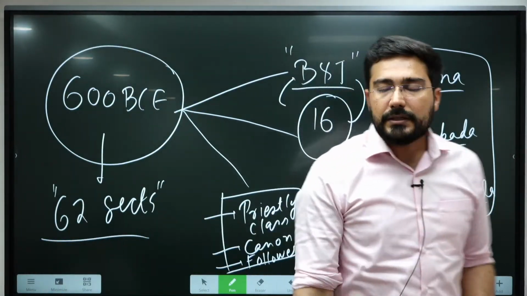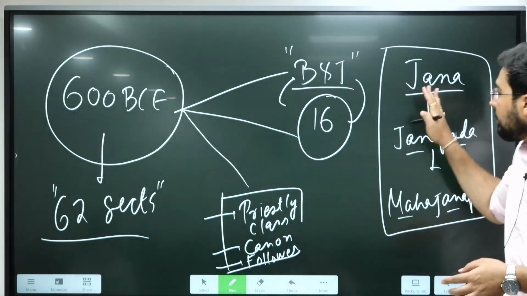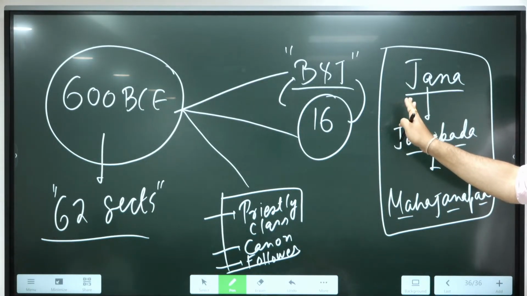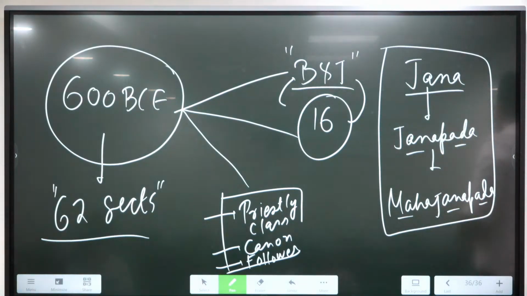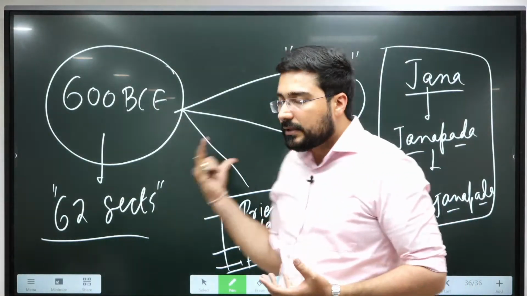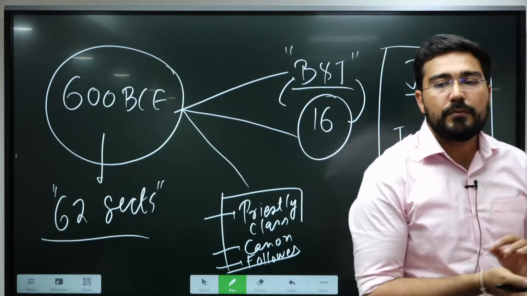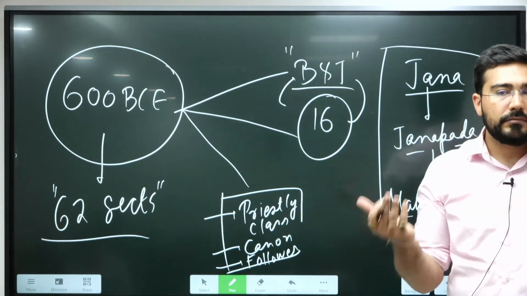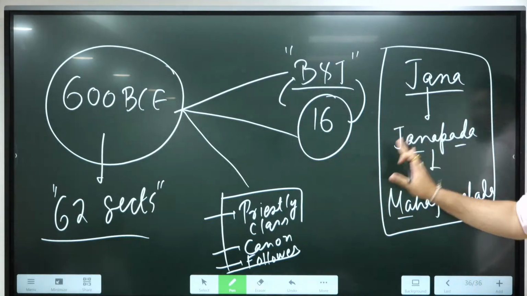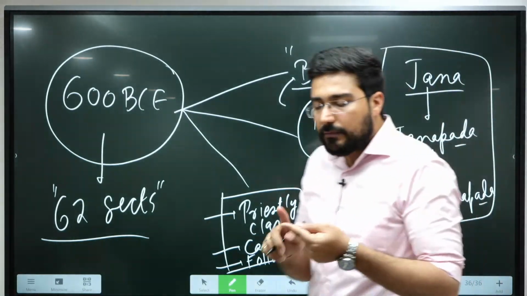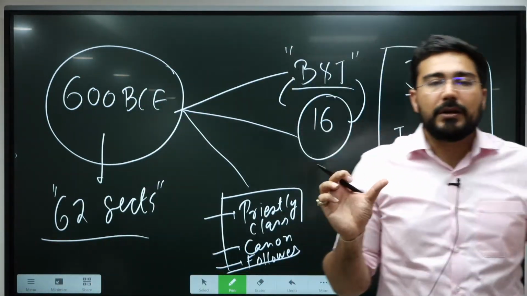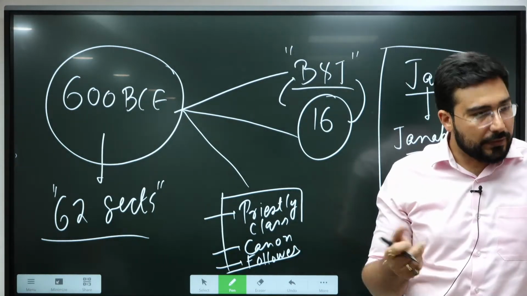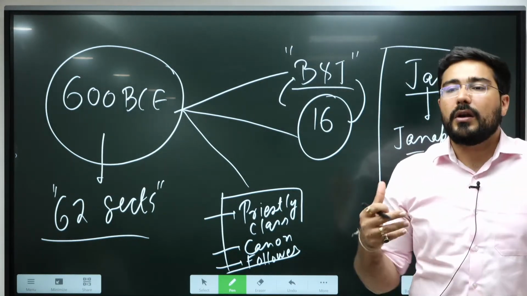But this is how the state system, which starts as Jana in the early Vedic period, meaning people, became Janapada with the defining of territories, and eventually became Mahajanapada, or the creation of the state, by 600 BC. Sixteen prominent ones were there, including Magadha and Avanti. These 16 states were of both kinds. Some of them were monarchies, others were republics. But largely the word republic has not been accepted by many historians. They say they were oligarchies.